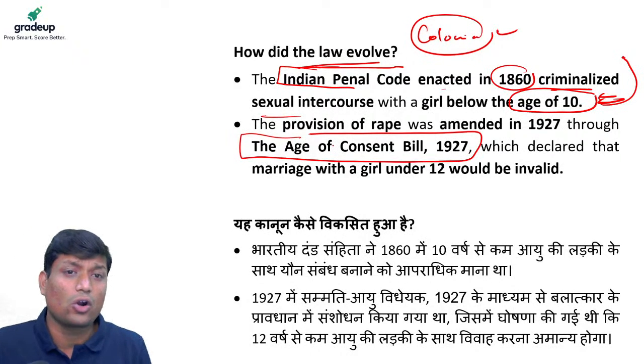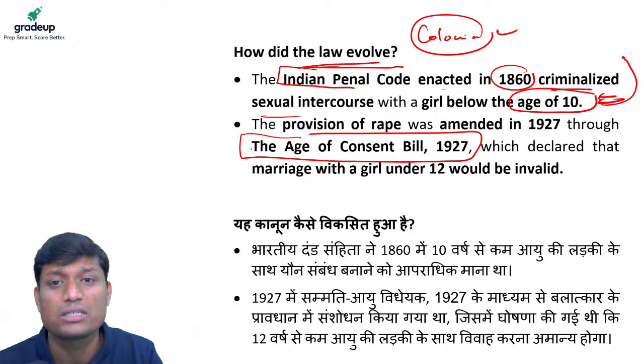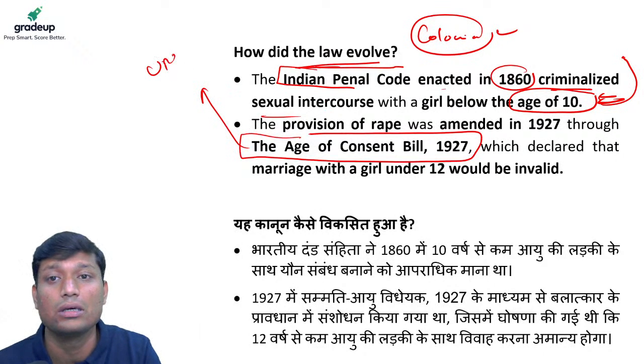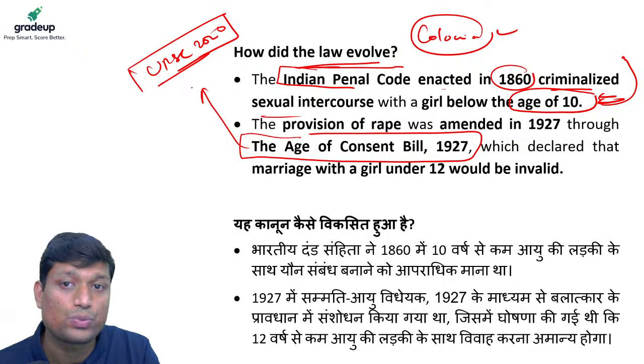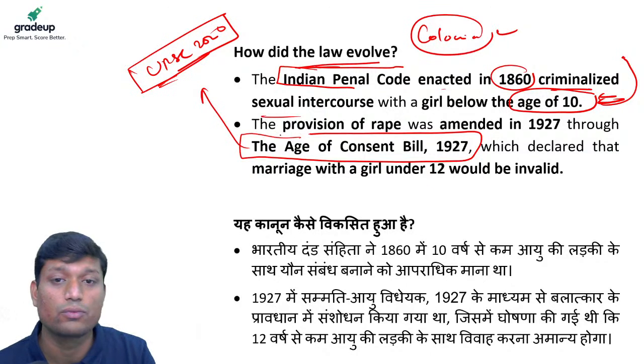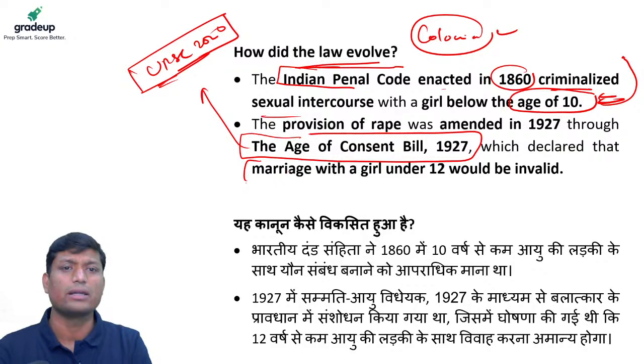There were a lot of issues with the Age of Consent Bill. In the UPSC 2020 prelims paper, there was one question regarding the same issue. We'll see what that question is in some other session. For now, just understand that it is important.